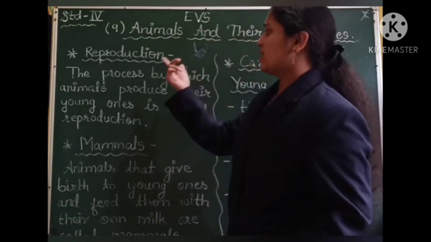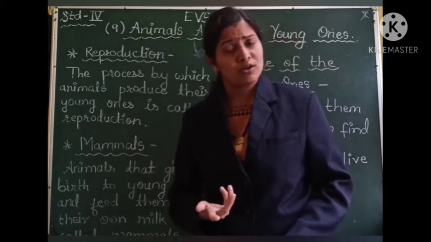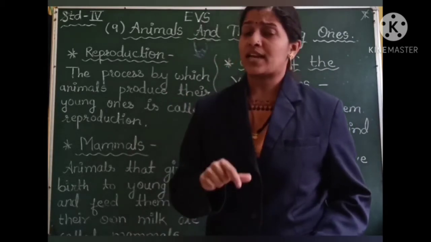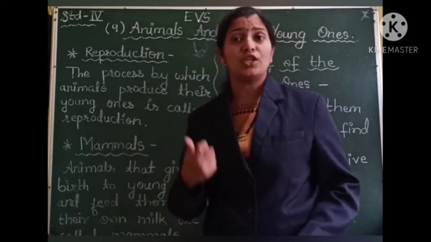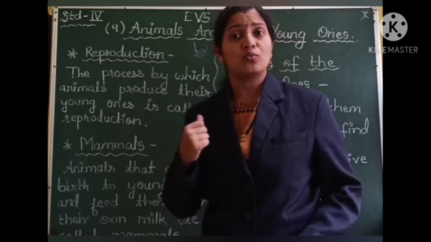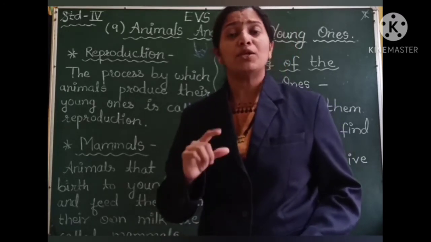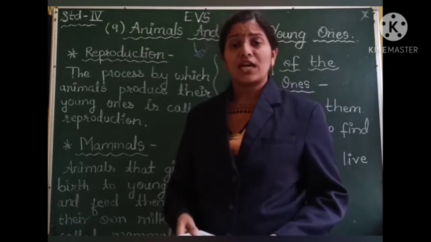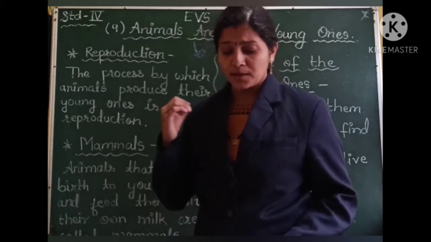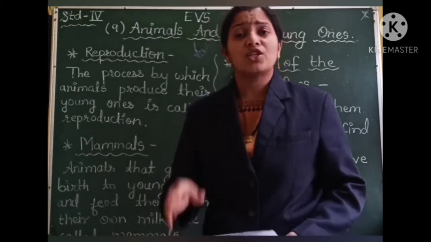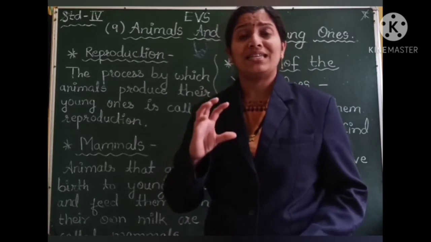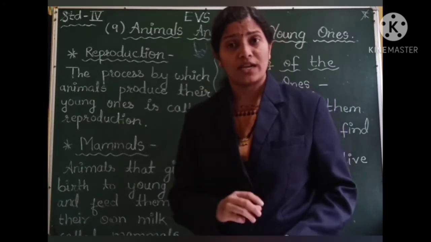The terms like reproduction and mammals we have already seen. In this second method, the terms like hatching and incubation are to be discussed. Now I will be showing you a clip in which I will be telling you about the structure of an egg. What is the internal structure of an egg?